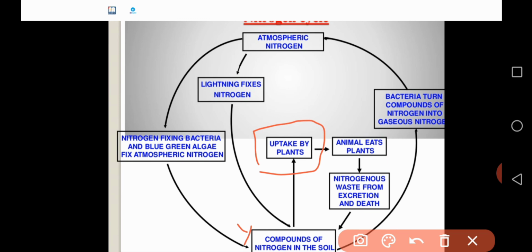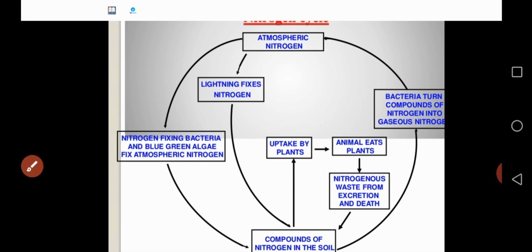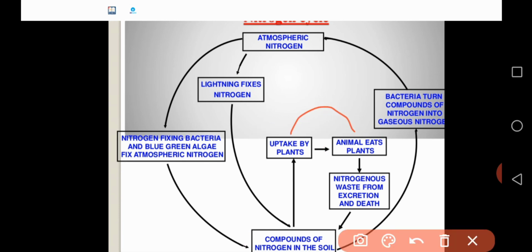other compounds. Next, animals feed on these plants, so the proteins and other compounds are transferred from plants to animals. Finally, after the death of both plants and animals, nitrogen waste from excretion and death goes back to the soil and is converted into compounds of nitrogen in the soil.